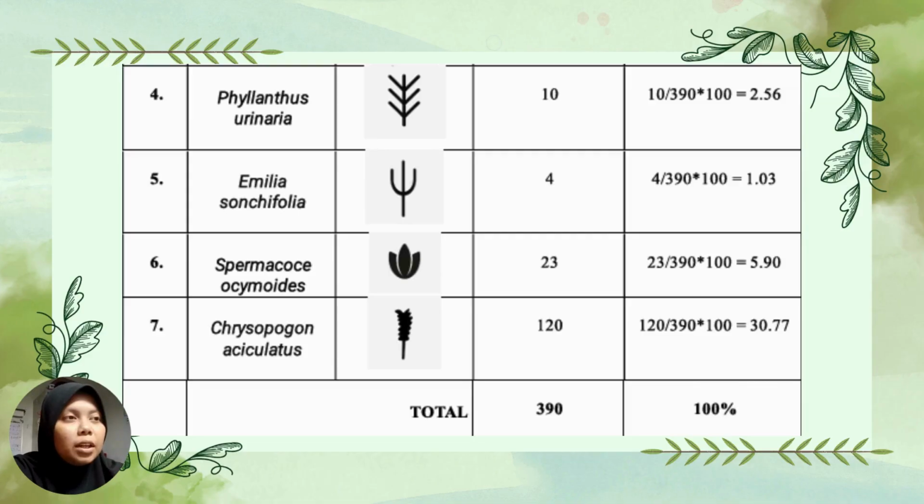So the total number of individuals for all plants is 390 and the total density for all plants is 100%. So that's all from me for the results part, and we move to the discussion.